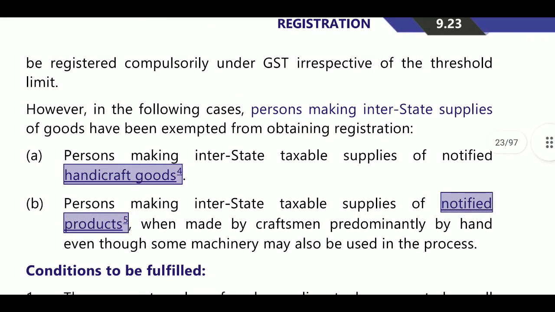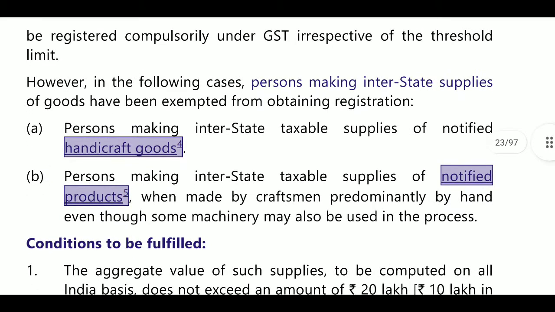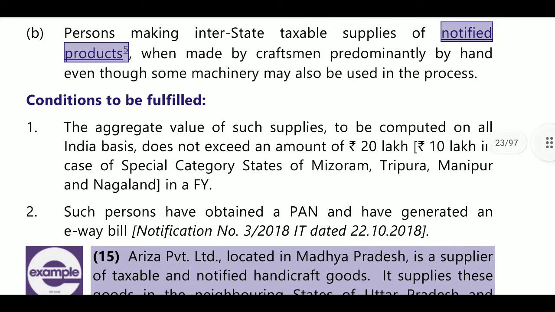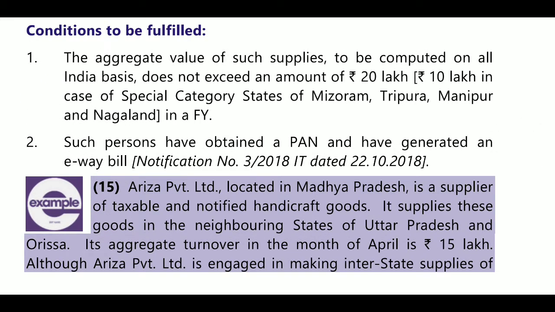Next, in the following cases, persons making interstate supplies of goods have been exempted from obtaining registration. That is, persons making interstate taxable supplies of notified handicraft goods and notified products, when made by craftsmen predominantly by hand, even though some machinery may be used. Conditions to be fulfilled: aggregate turnover does not exceed 20 lakhs, but in case of Mizoram, Tripura, Manipur, Nagaland it will be 10 lakhs. Such persons have obtained a PAN and have generated an e-way bill. He must generate e-way bills for the supply he is making.